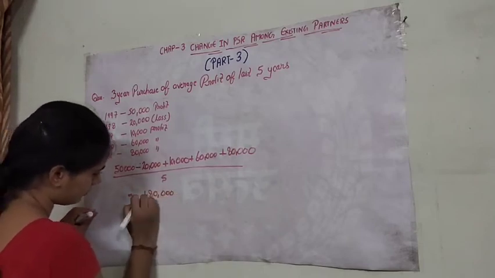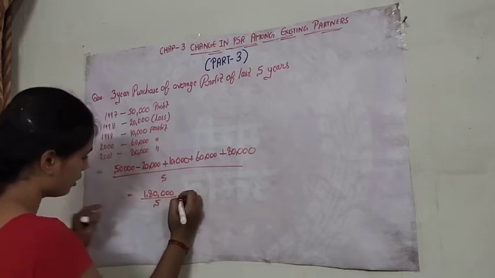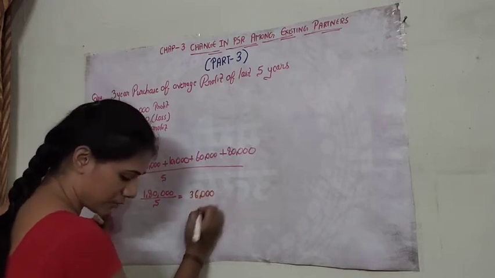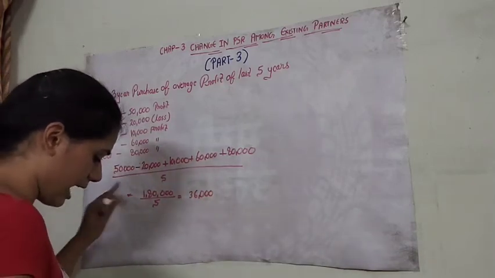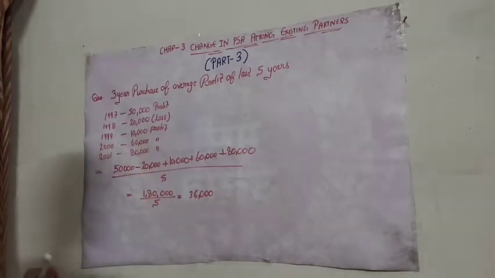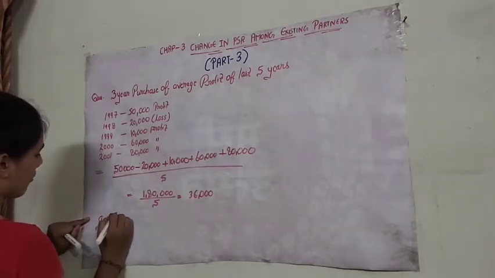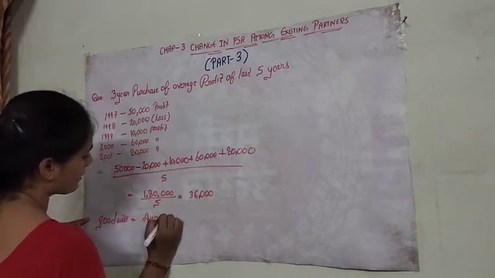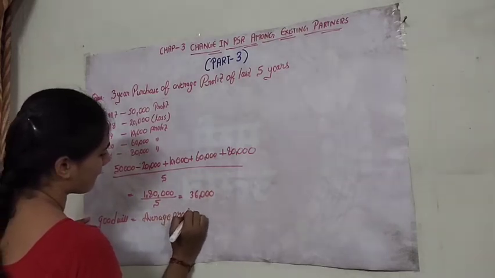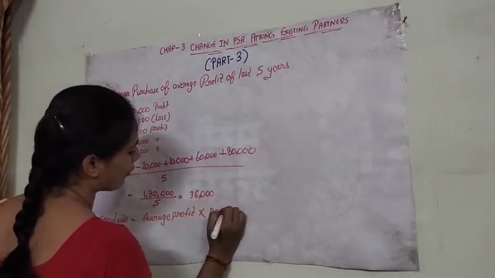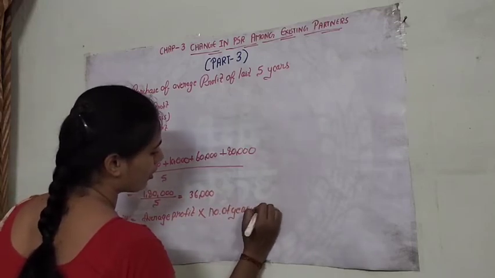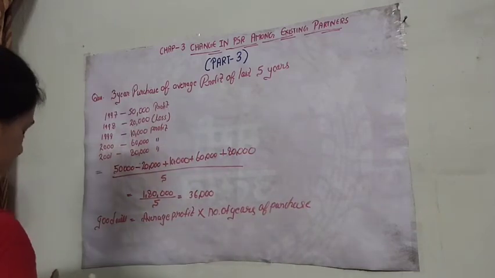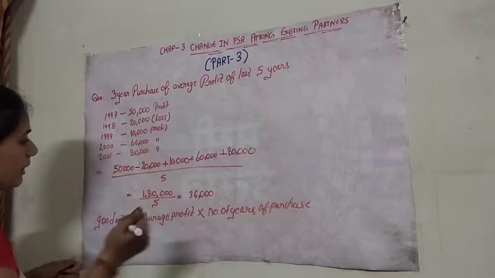1,80,000 divided by 5, and it will come to 5 3s are 15, 5 6 are 30, that is 36,000. So now we have 36,000 as our average profit. Then to calculate the goodwill, we have the formula. Goodwill is equal to average profit into number of years of purchase. So we have calculated the average profit as 36,000.